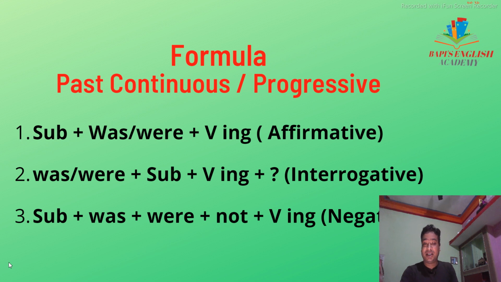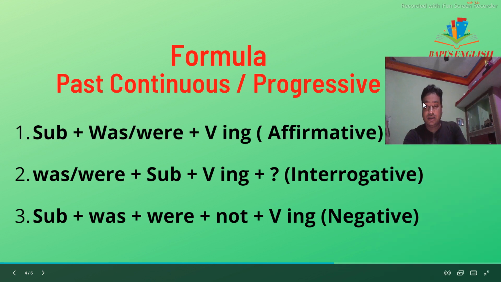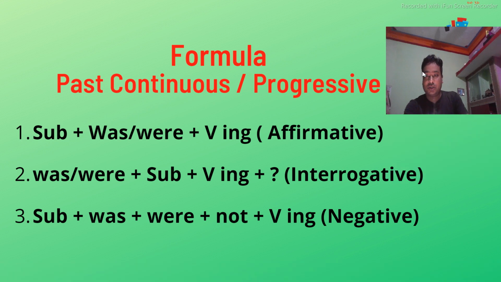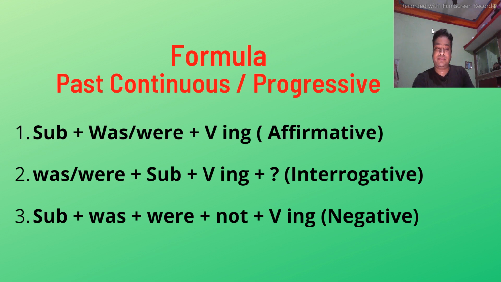Many times I have found students did really well, but at the end they forget to put the question mark, which is a real problem for them. So next time don't make such mistakes. Next comes our negative structure. It is subject, was or were plus not plus verb ing. Okay, so this is the negative structure.